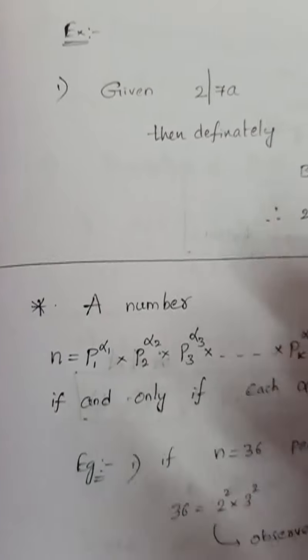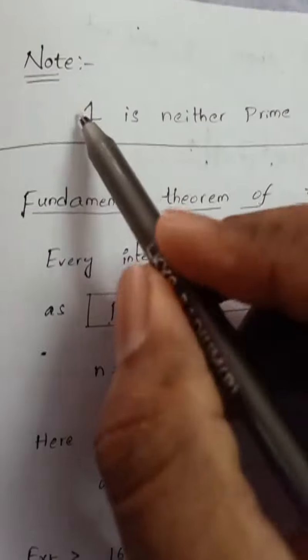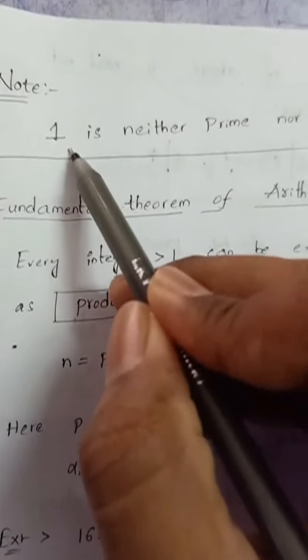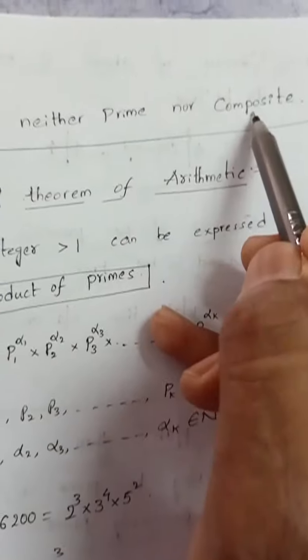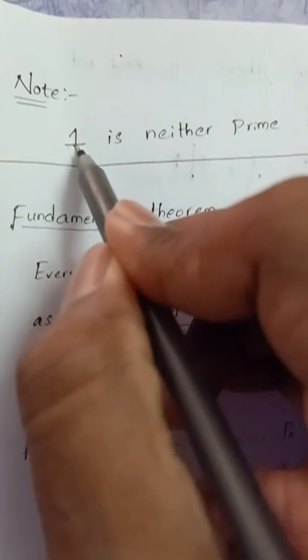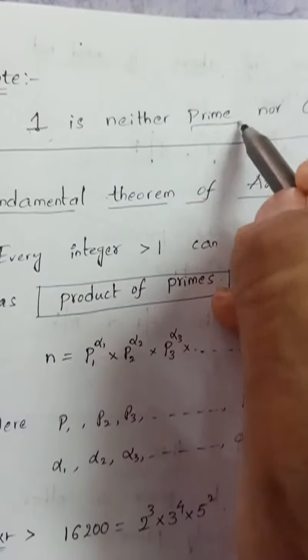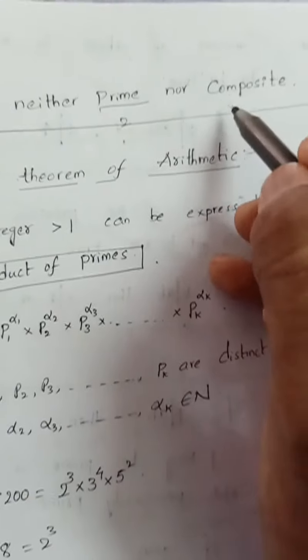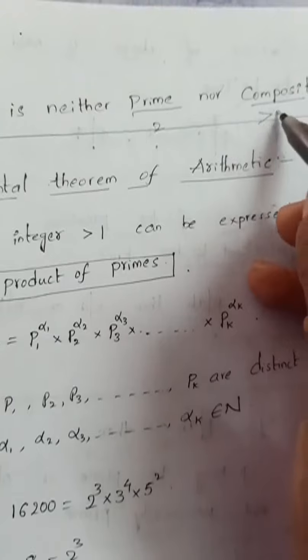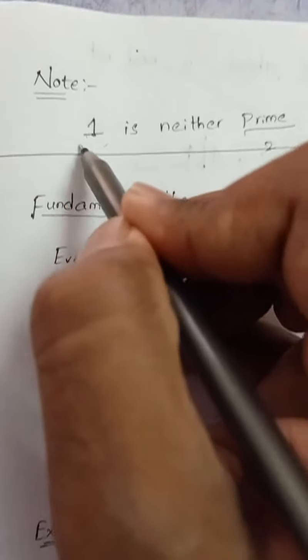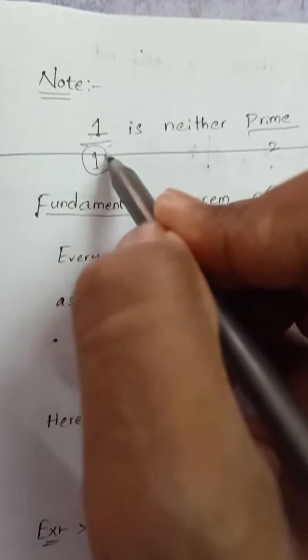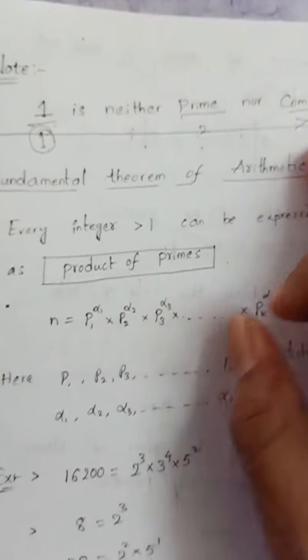And here one note point you need to remember is one is neither prime nor composite, because one has only one factor, that is itself. To be a prime number it should have exactly two factors, and to be a composite number it should have greater than two factors, but one has only one factor, that is itself. That's why it is neither prime nor composite.